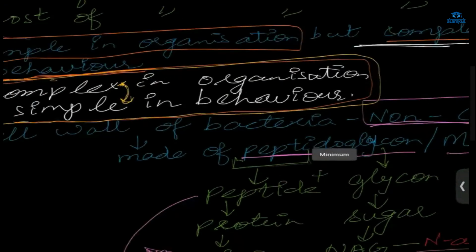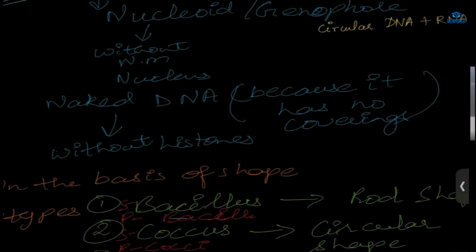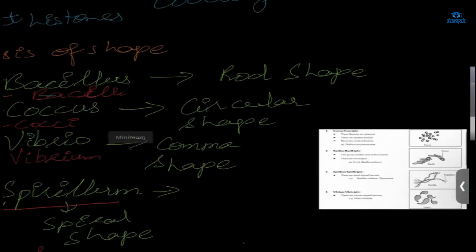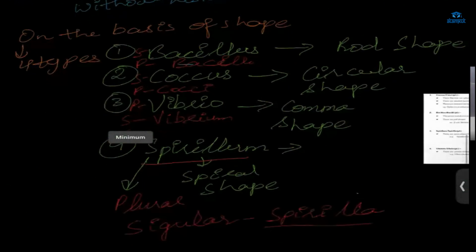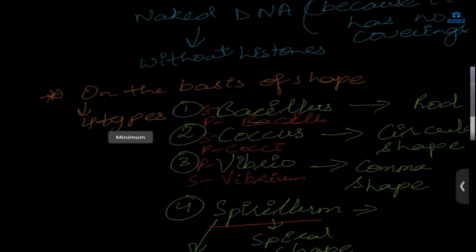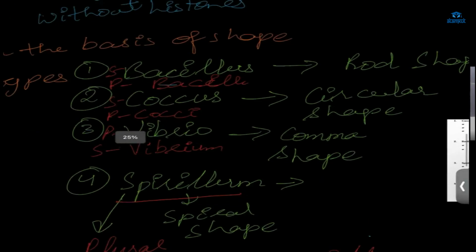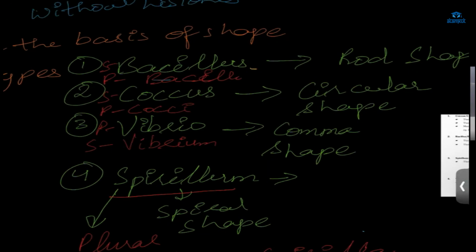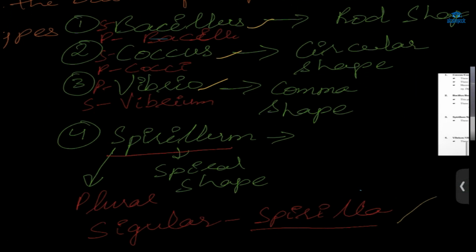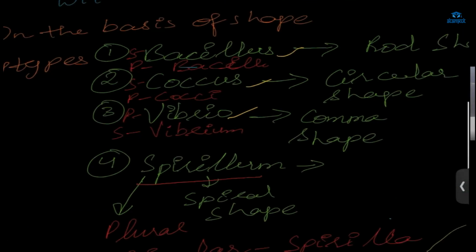Next, what we have? Shapes and sizes. Based on the shape, there are 4 types of bacteria. We have Bacillus, Coccus, Vibrio, and Spirilla. Bacillus, their shape would be like this: rod shape, rectangular, cylinder shape.